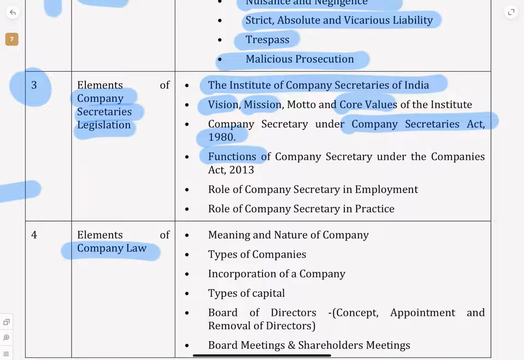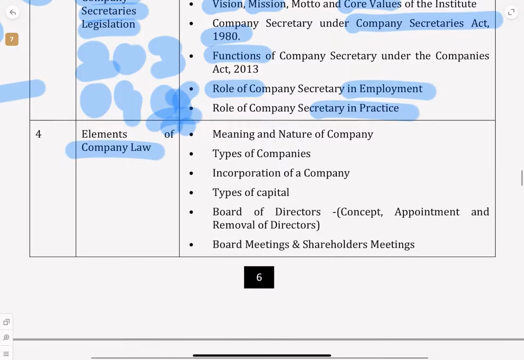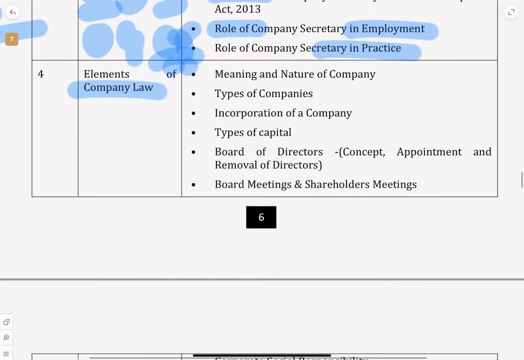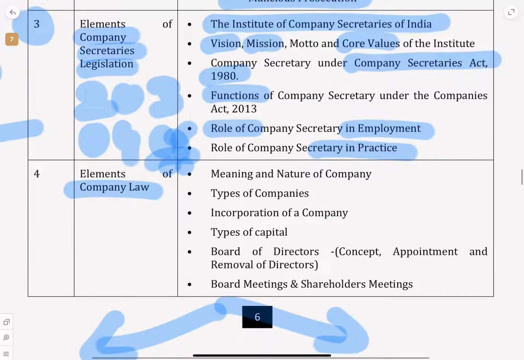Functions of company secretary, role of CS in employment, role of CS in practice. So you'll also be studying things like section 203, 204, 205, all these things you'll be studying in the role and functions of CS in practice and employment. You know, right, broadly CS can go for job or they can have their own practice. So this is the general overview.